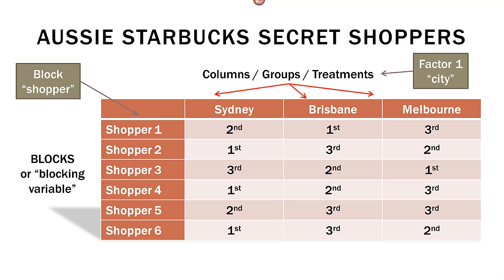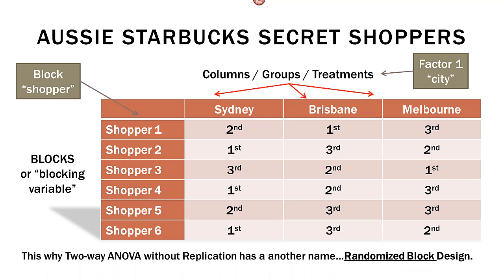So the point here is that the order that they go in is random, and that's why it's called the randomized block design. Now it's called without replication because each shopper is only going to each city once. So shopper 1's going to Sydney once, Brisbane once, and Melbourne once. Same thing for shopper 2, 3, 4, 5, and 6. So that's the without replication part. The randomized part is because the order they go in is random.